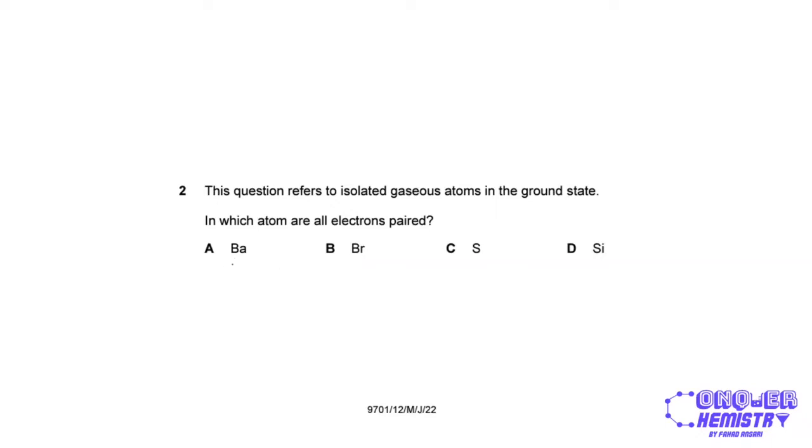So barium, if you check this out, this is in group 2 of the periodic table. And so its electronic configuration, because this is in the S block, its electronic configuration will end in S2, right? So the last electron is actually part of an orbital where an electron already exists, and so they are in a pair, right? So if the last electrons are paired with each other, that means all the electrons before it are also paired by default. So you don't even need to look at the remaining options. Option A is going to be correct for this one.